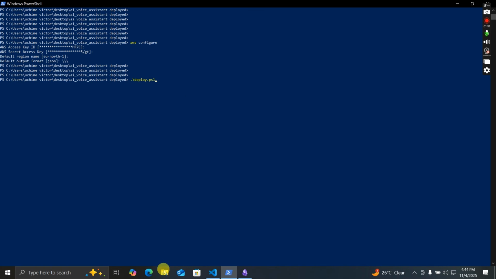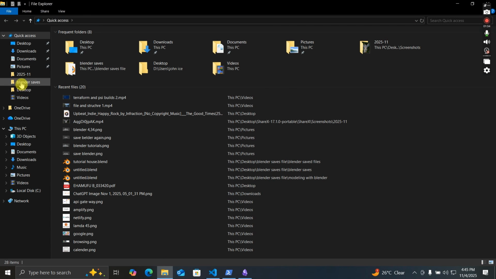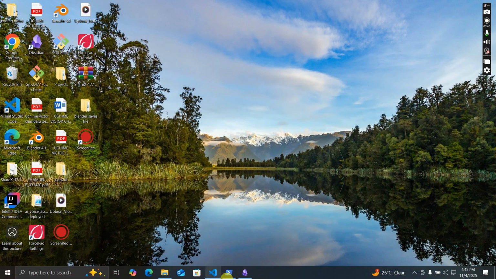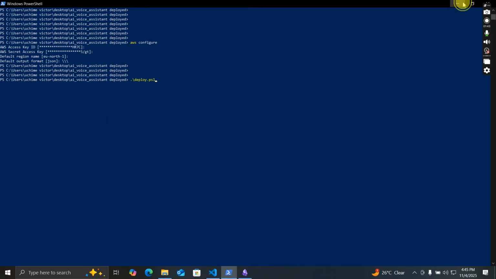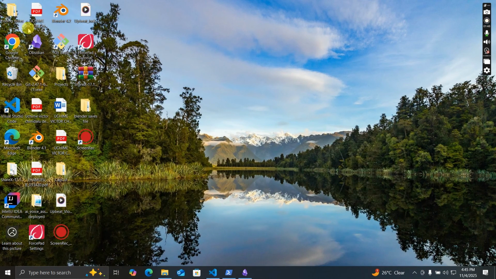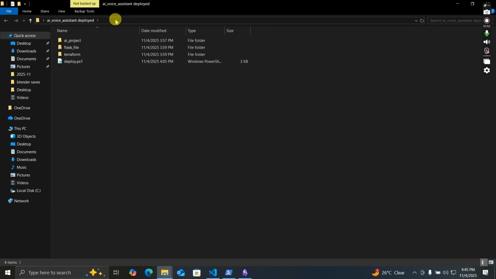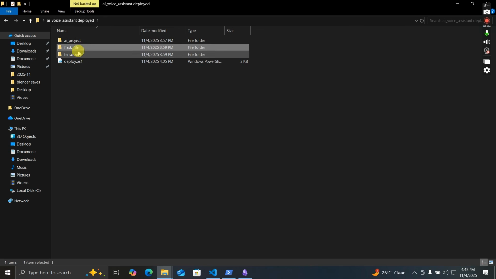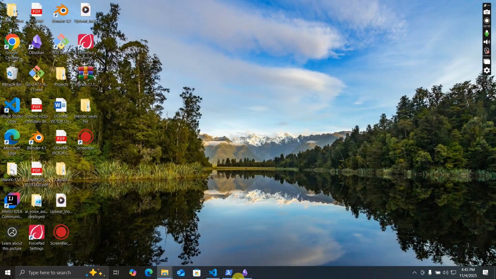So you already know where my location is. My PowerShell directory is pointing straight to this project right here. It's pointing straight to this project, as you can see. This is where it is. So it runs the deploy.psi. The deploy.psi enters into our backend and then builds it. After it's done, it comes out, automates the Terraform, and then builds the front end. So let us run it and let us see how it will work.